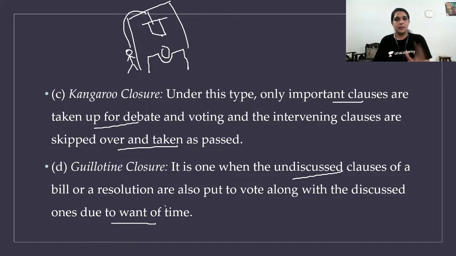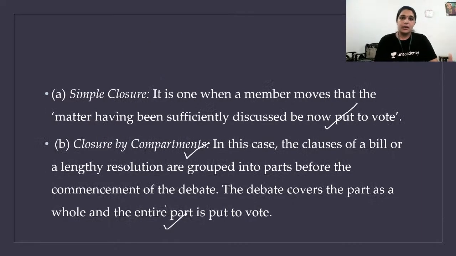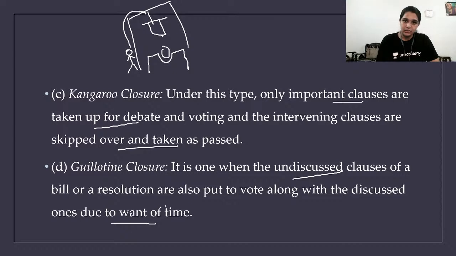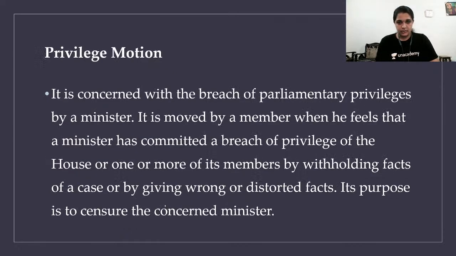So now do you understand the four types of closure motion? Simple closure, closure by compartments, kangaroo closure, guillotine closure. Next is privilege motion. Clear?